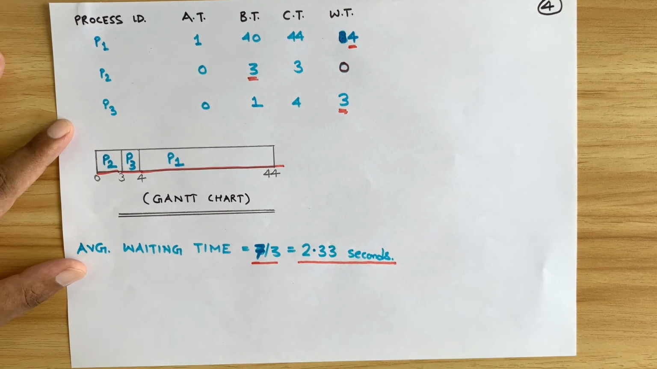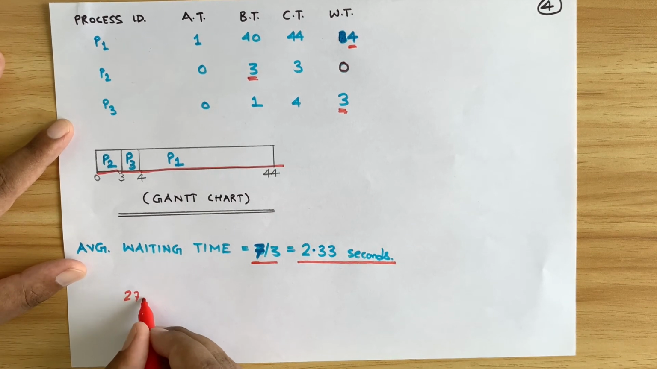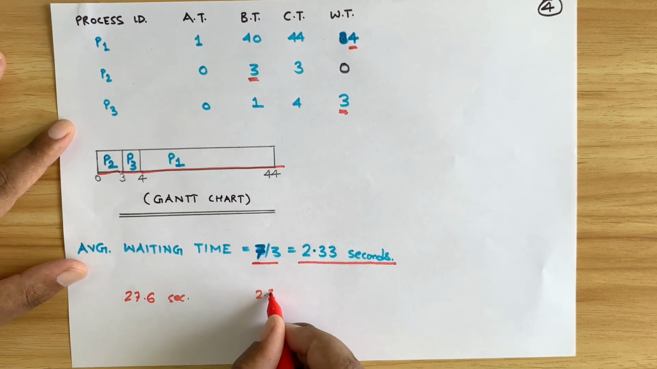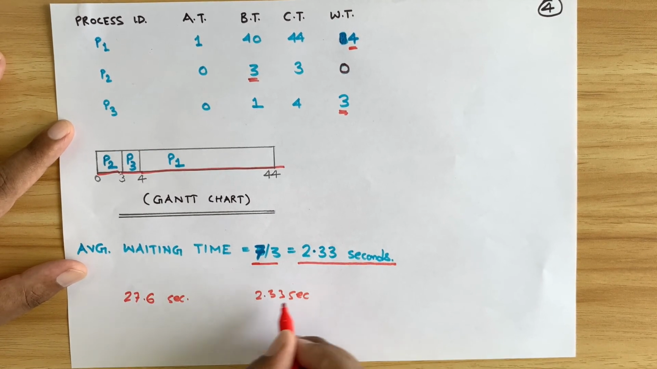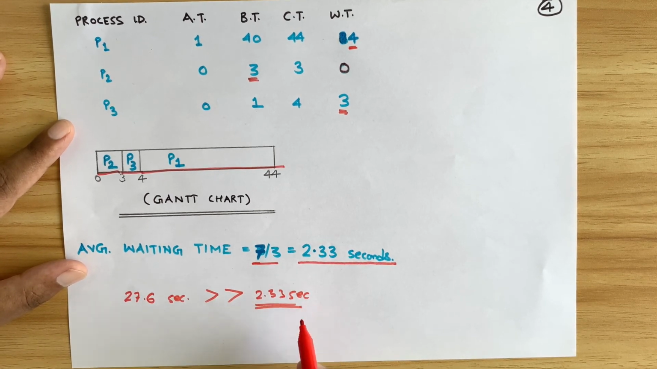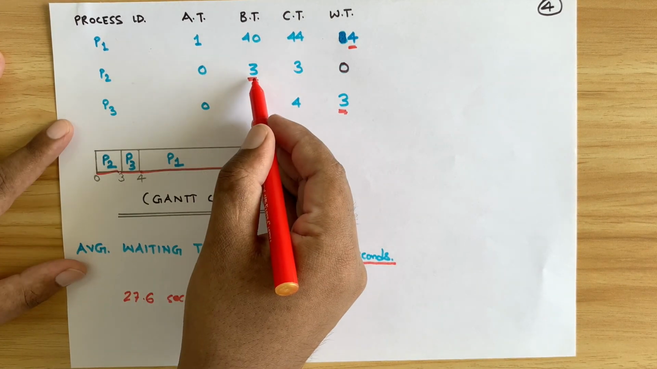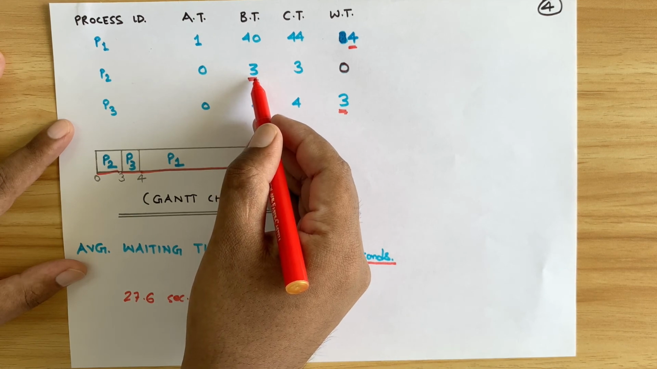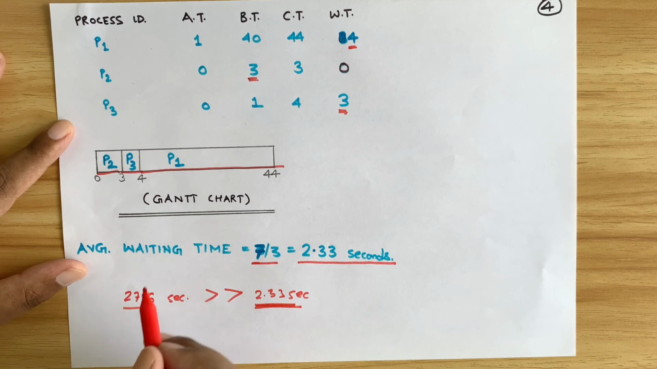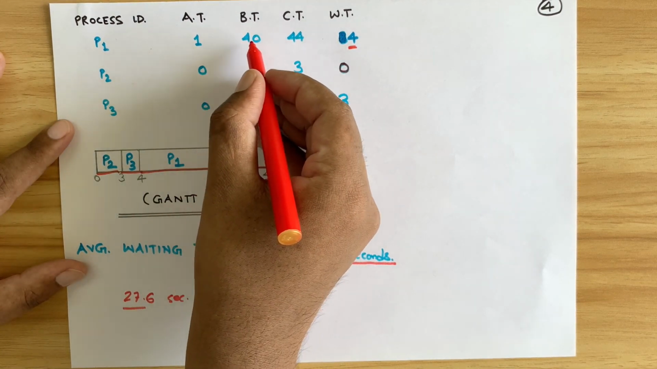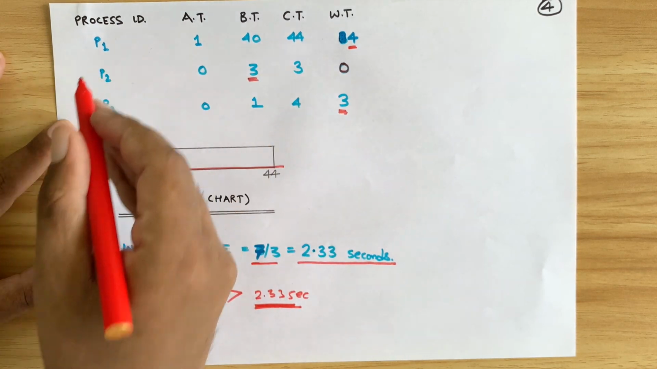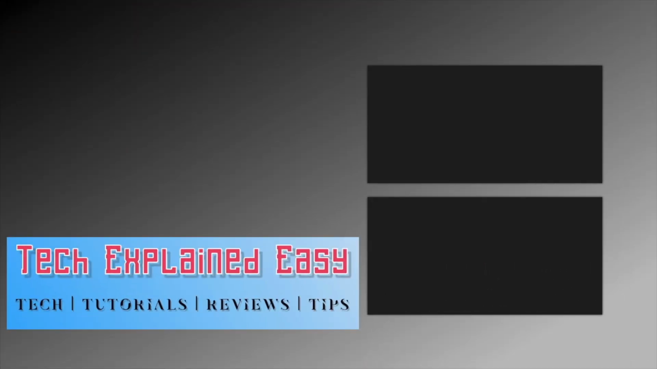So as you can imagine, earlier we were getting 27.6 seconds as the average waiting time, and now we are getting 2.33 seconds. So this is much lower than the earlier one. If the processes with lower burst times come first, then the average waiting time is much lower than when a process with high execution time is at the beginning of the queue. Right, so this was your convoy effect in FCFS.